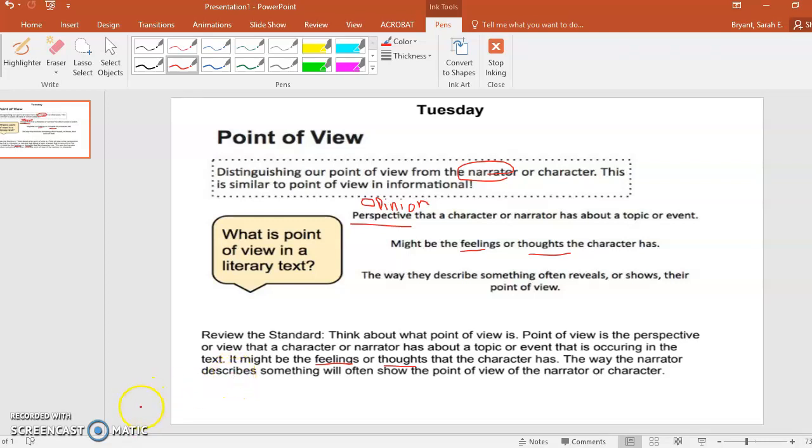And we are going to practice this with a story, and we're going to use a graphic organizer to help us organize our thoughts with this standard.